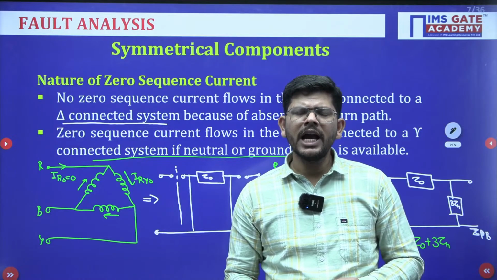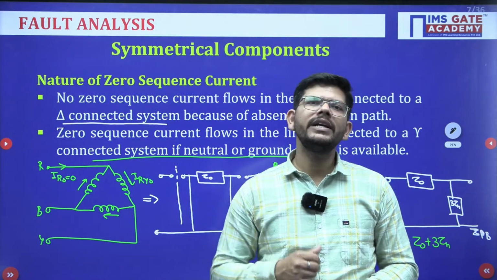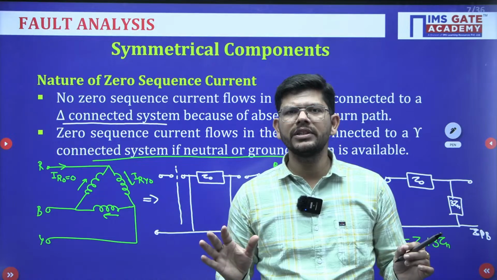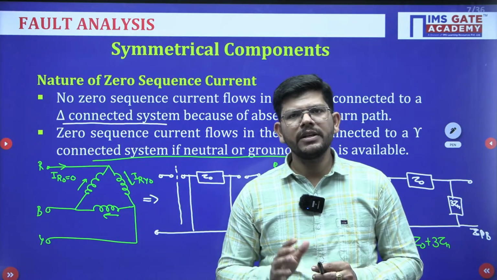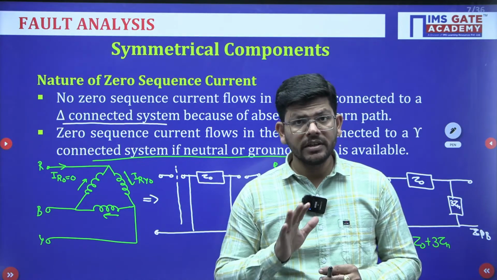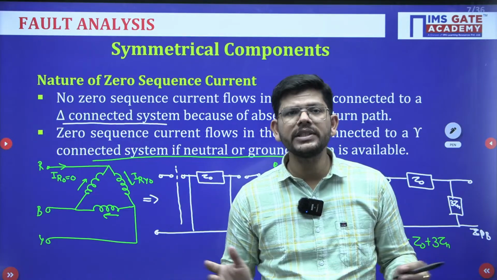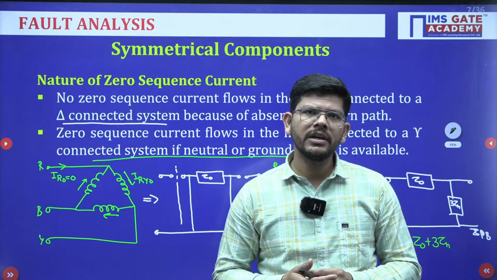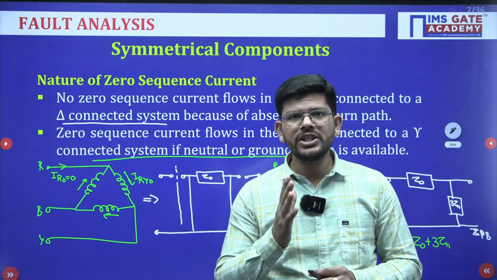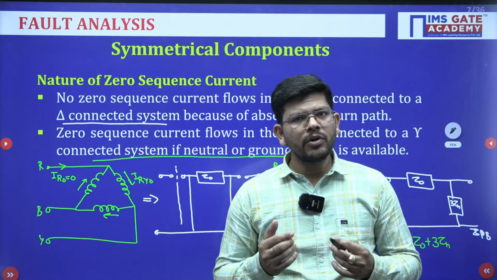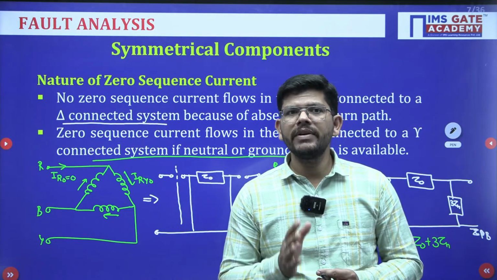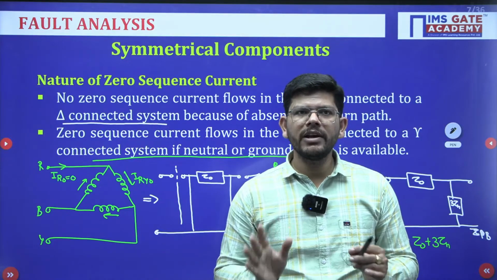And we will not be talking about the positive and negative sequence component, there is no such discussion. If it is an unbalanced system, they will exist. If it is a balanced system, there is no negative sequence as well as no zero sequence component. But with the zero sequence component, if we are talking about it, we will also see whether there is a ground return or neutral available or not.